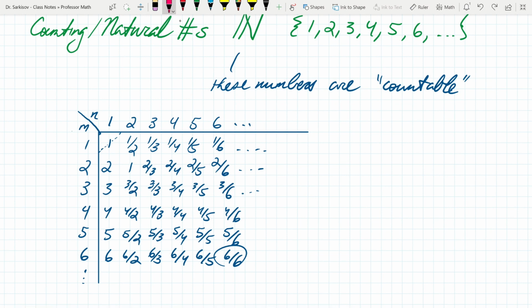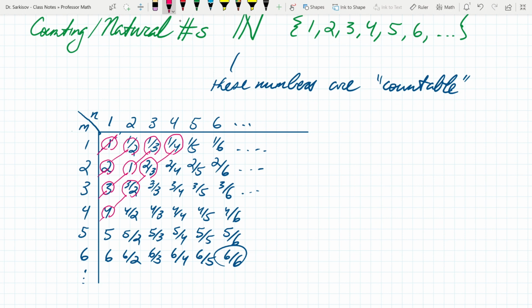Let's go, this is the first number, that one. And then we go to the second number. Let's go diagonals. Second number, second rational number, third rational number. And then we go diagonal, this one: fourth, fifth, sixth, seventh, eighth, ninth, 10th. This is a weird order, but do you see how, if you do it this way, first, second,